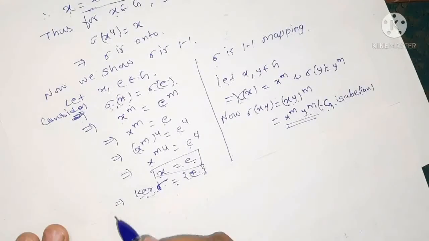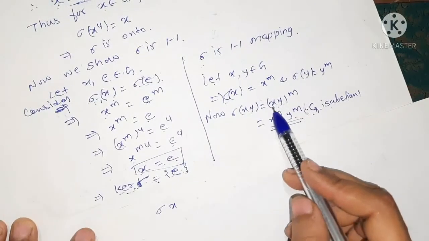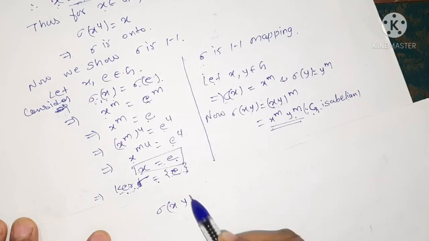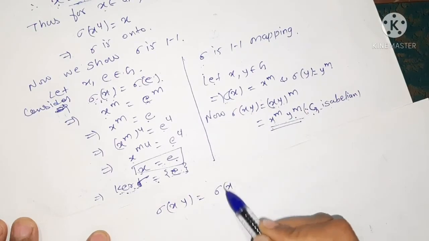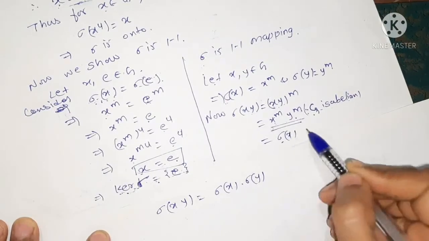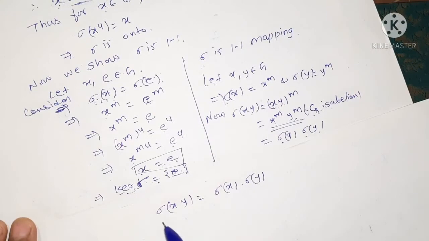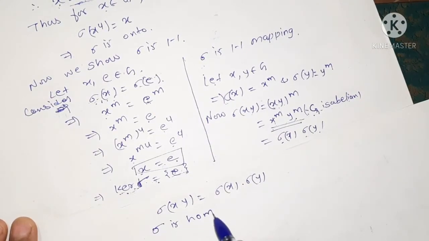Okay, so from this we get that sigma of xy is equal to sigma of x into sigma of y, because x to the power m is nothing but sigma of x and y to the power m is nothing but sigma of y. So we get that sigma is a homomorphism. And this implies sigma is an automorphism mapping.